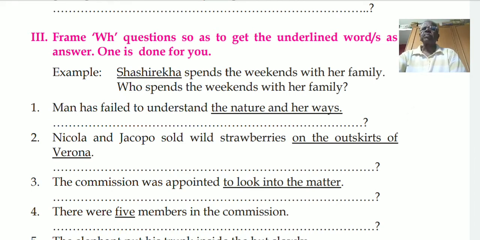Next is where. Where is used for place and direction. Example, my uncle lives in Mumbai. Underline in Mumbai. So the question will be, where does your uncle live? One more example. The sun rises in the east. Underline in the east.